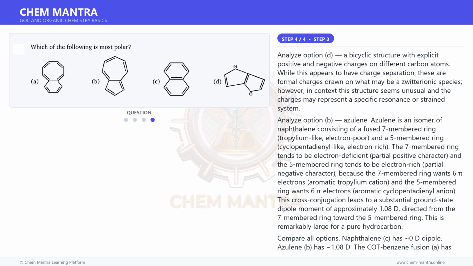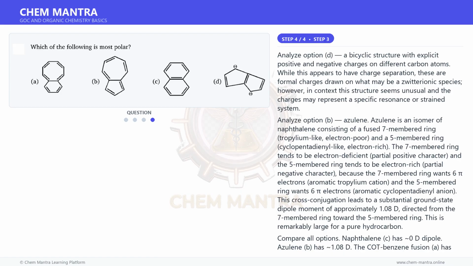Compare all options. Naphthalene C has approximately 0 D dipole. Azulene B has approximately 1.08 D. The COT-benzene fusion A has some polarity but less than azulene. Option D with explicit charges might seem polar, but azulene's intrinsic ground state polarity from its aromatic subunit charge distribution is well established and is the classic textbook example of a polar hydrocarbon.